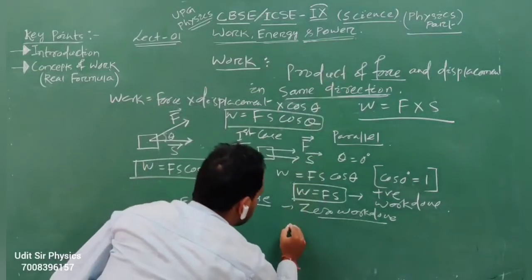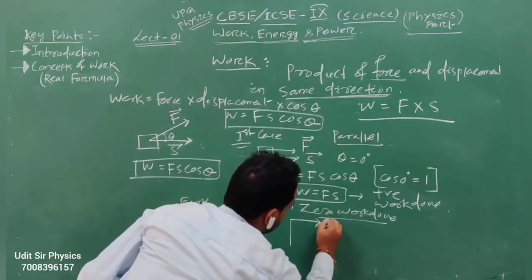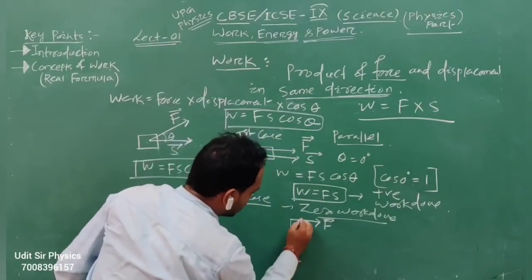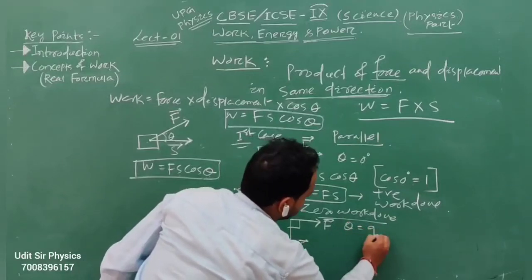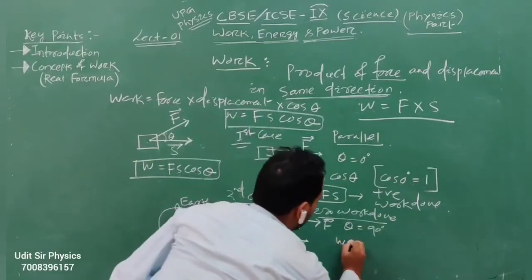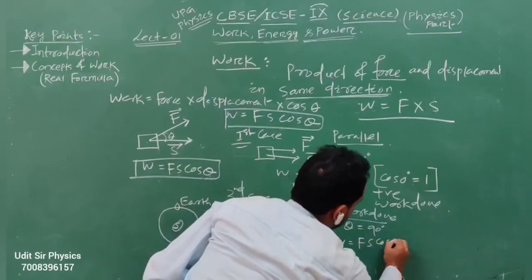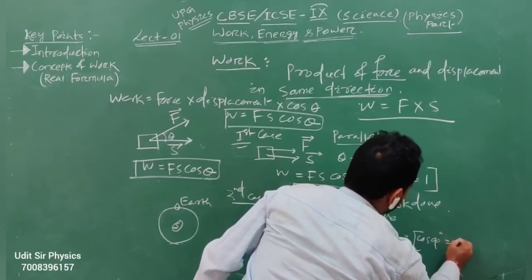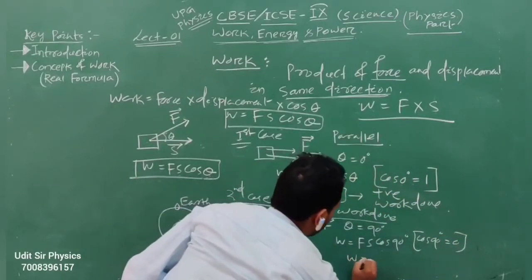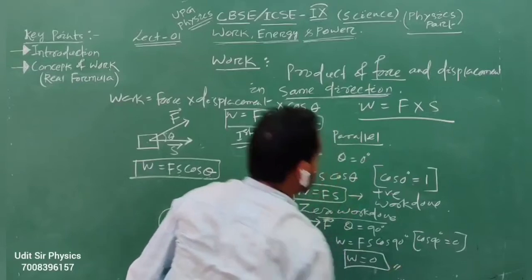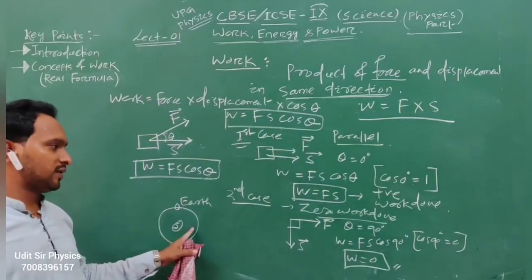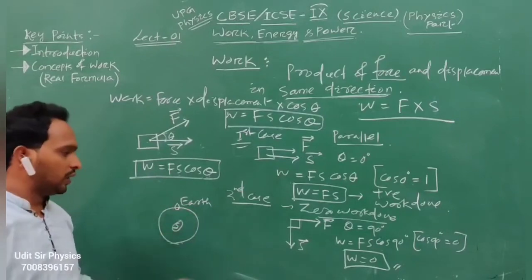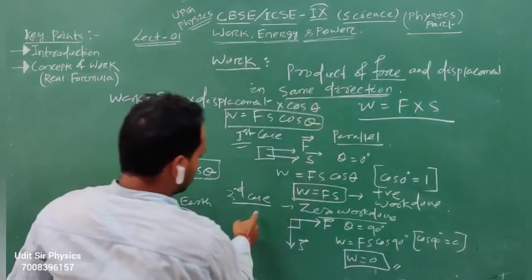So in the second case, the force is in this direction and S is in this direction, or the angle between force and displacement is 90 degrees. So W equal to Fs cos 90, and the value of cos 90 is 0. Here you put it, W equal to 0, meaning no work is done. The earlier question we studied, that Earth revolves around the Sun and the work done is equal to 0, is based on this second case.